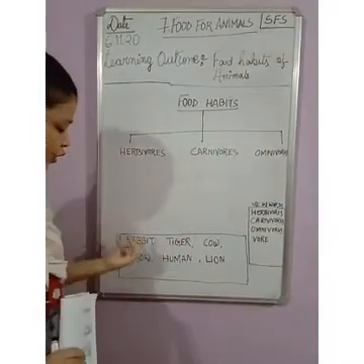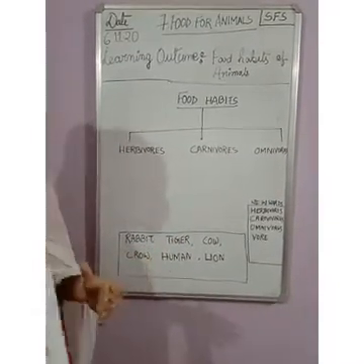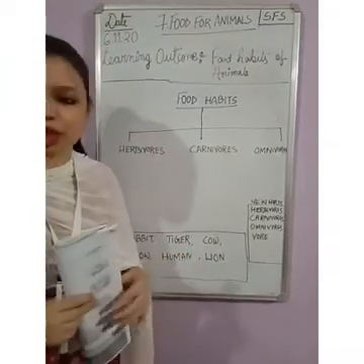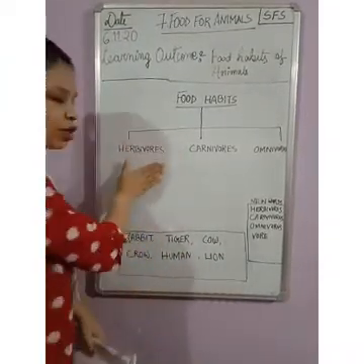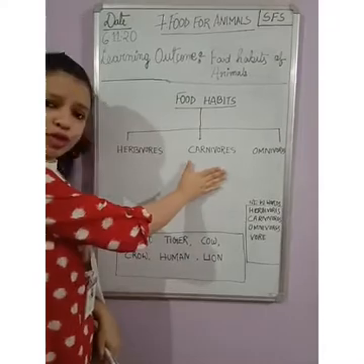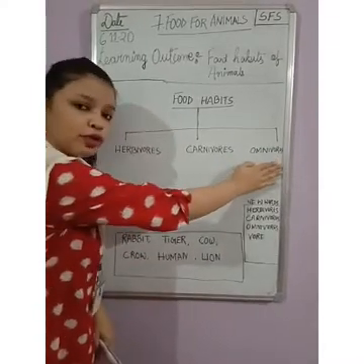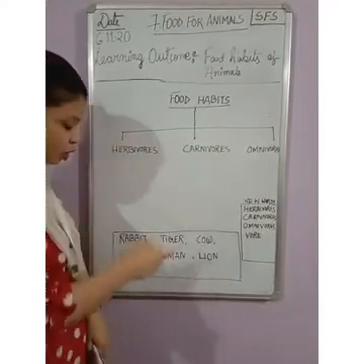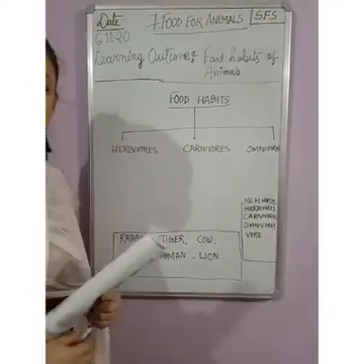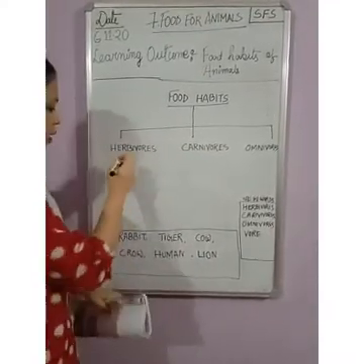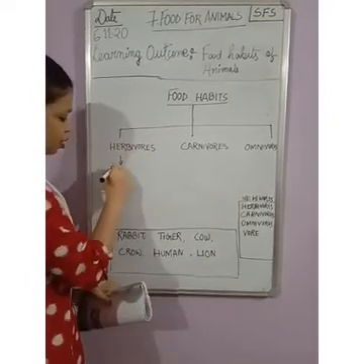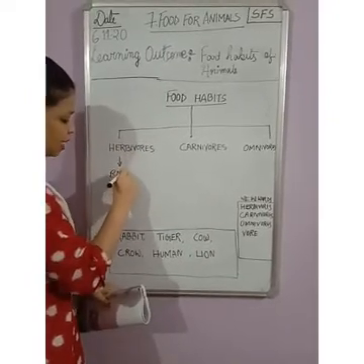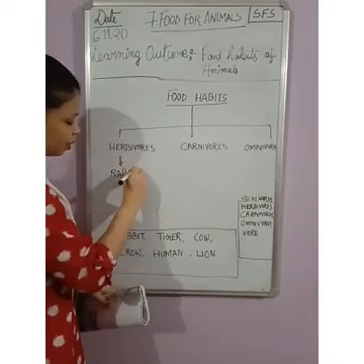The first one is rabbit. So now rabbit will come in which category? Herbivores are plant eating, carnivores are flesh eating and omnivores are both plant and flesh eating animals. So the rabbit will fall into the herbivores because it is a plant, herb eating animal.